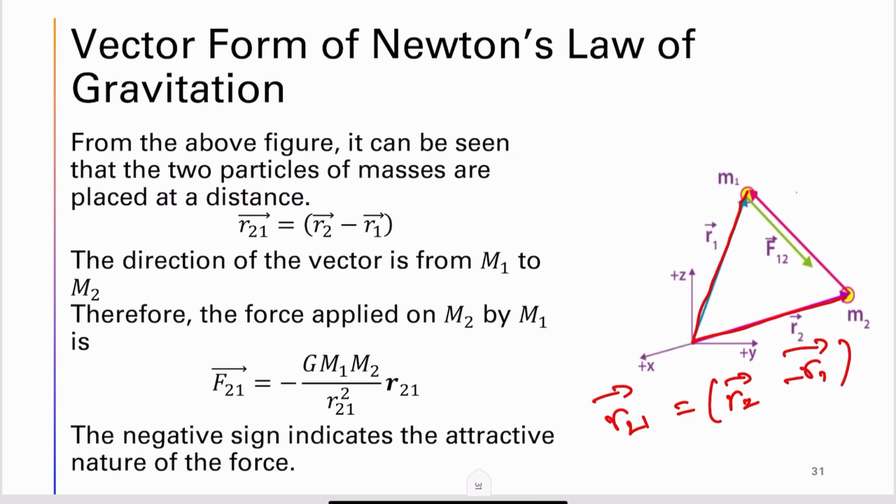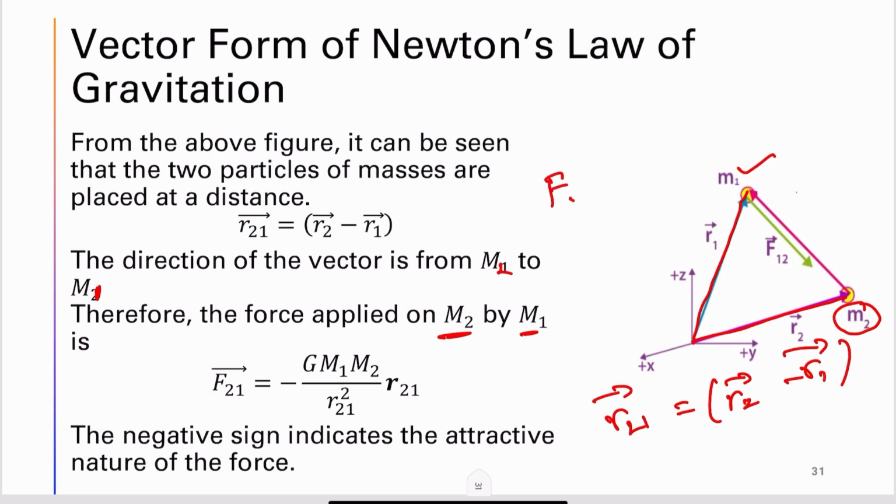Whereas when the force is applied, the force applied on M2 by M1, the direction vector is from M2 to M1. So the force applied on M2 by M1 is given by F21.